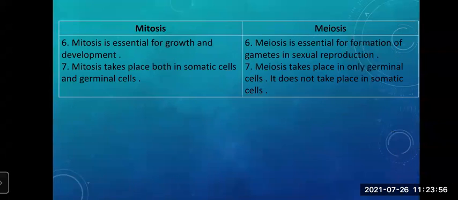More points are there. Mitosis is essential for growth and development. Meiosis is essential for what? For formation of gametes in sexual reproduction. Mitosis takes place in somatic cells and stem cells, even in germinal cells, whereas meiosis takes place only in germinal cells, that is germ cells. It does not take place in somatic cells. These are a few points of difference between mitosis and meiosis.